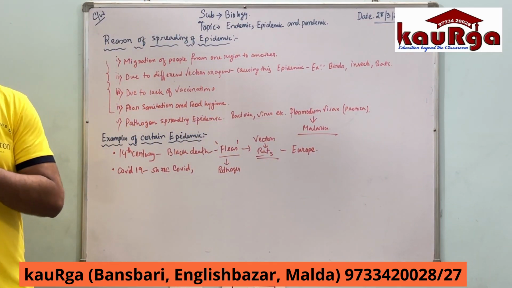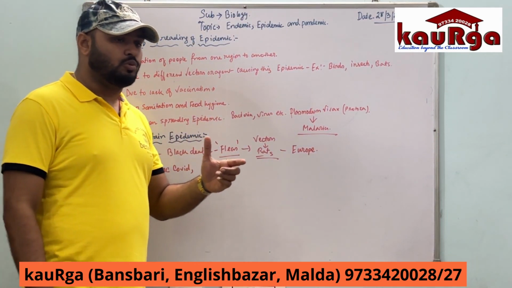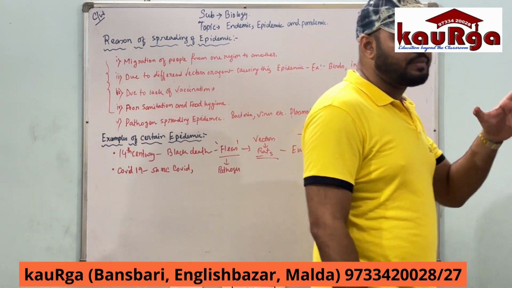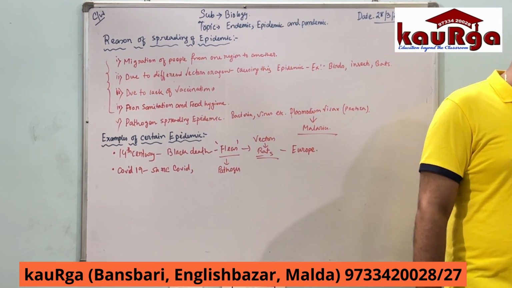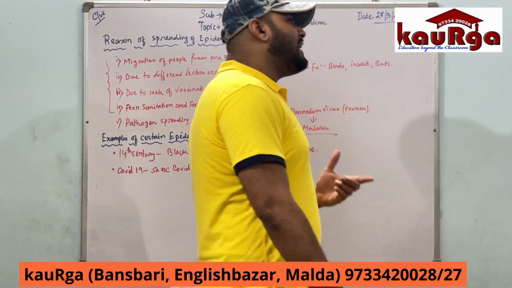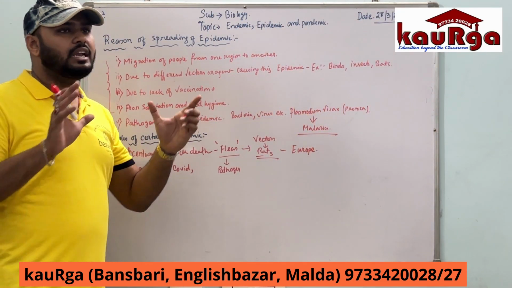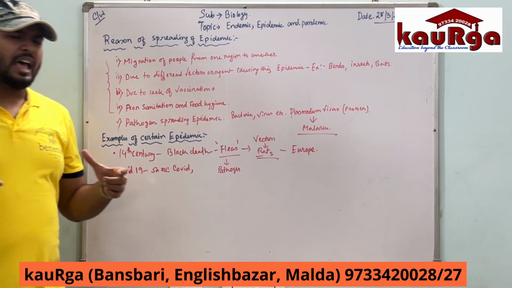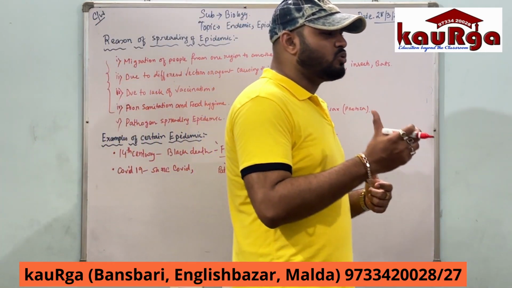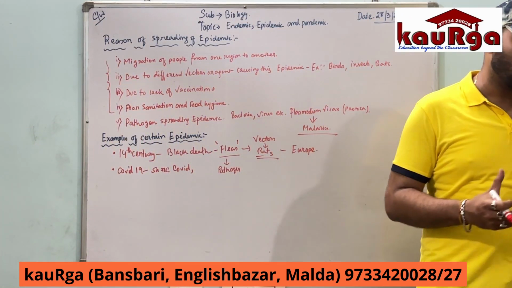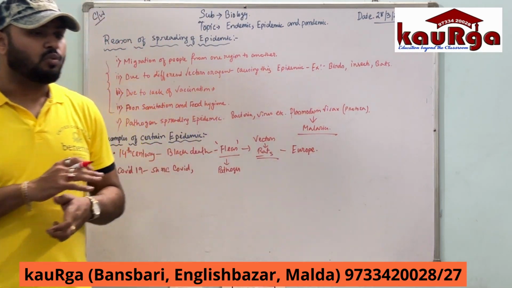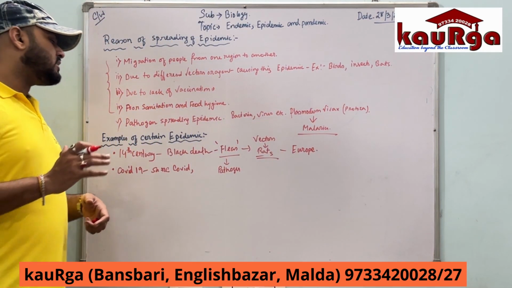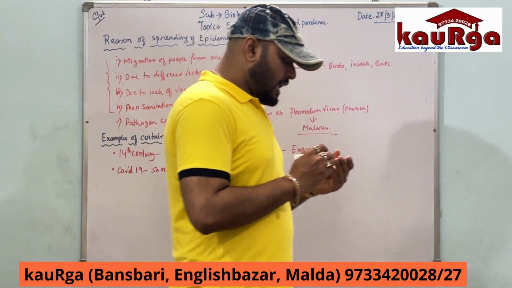And many countries, many governments had to shut down the affected areas, just like the lockdown which happened in 2020-21. And when a pandemic occurs in a particular area, what happens? Many people's lives, not only their lifestyle but their way of living, changed due to these reasons. Many people died at once. Okay, so these are some examples of particular epidemic diseases.